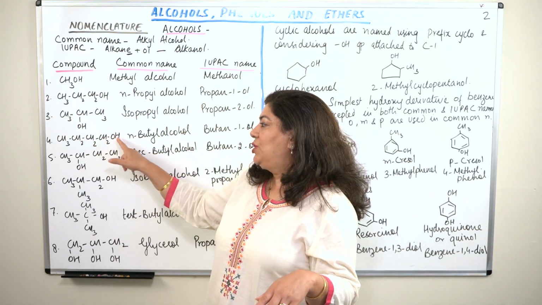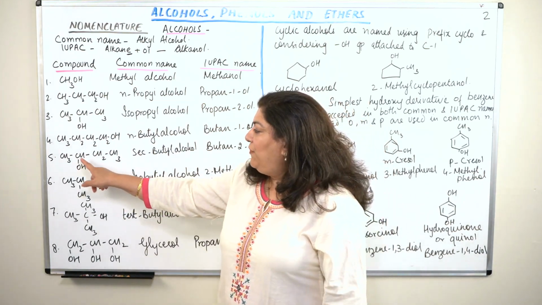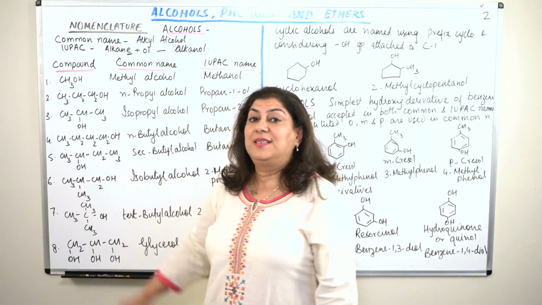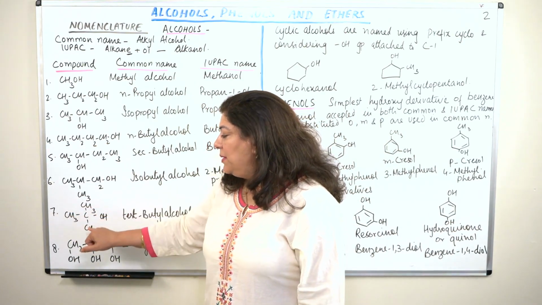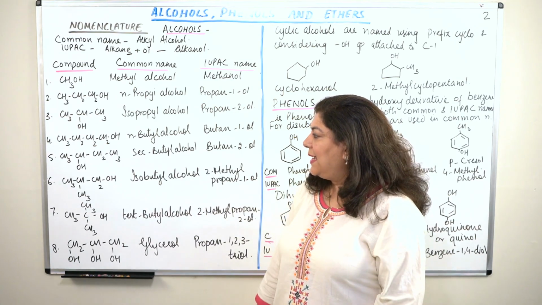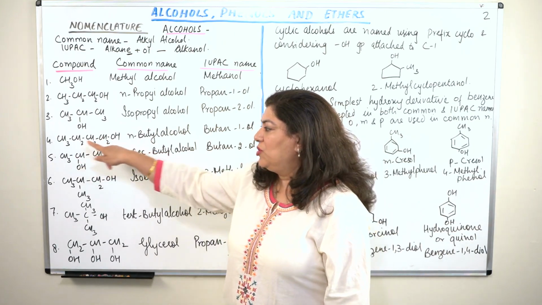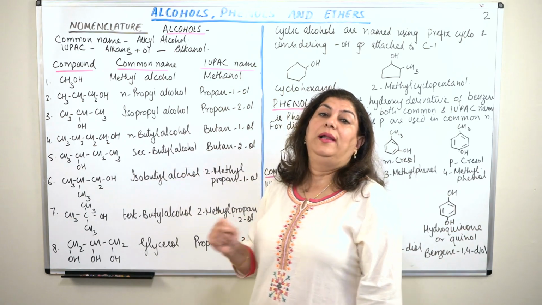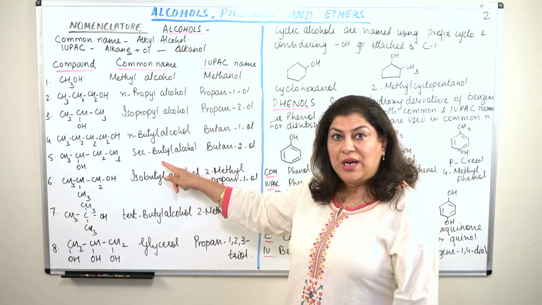The carbon to which the OH is attached, if connected to only one other carbon, is a primary carbon. If the carbon attached to the functional group is attached to 2 other carbons, it is a secondary carbon. And if there is a carbon which is attached to 3 other carbons, it is a tertiary carbon. So in this case, we call it secondary butyl. It is butyl because butane should have been the parent hydrocarbon. So it is secondary butyl alcohol in common nomenclature.